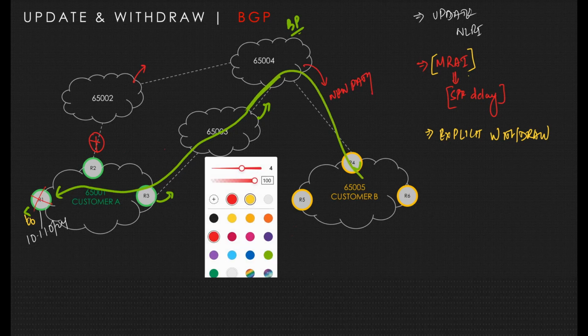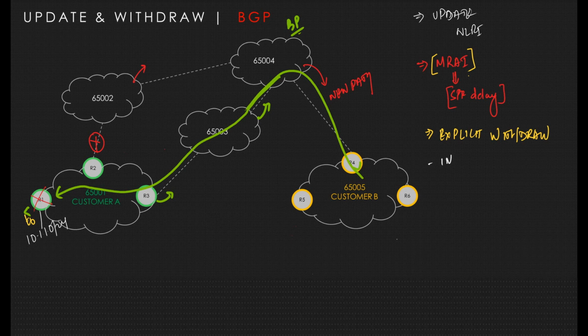So what happened here is that with an implicit withdraw message, it simply advertises a new best path. Based on the new best path, it removes the older one and puts in the new best path. In the case of an explicit withdraw, it sends the actual withdraw message for a given prefix to all the devices. But an implicit withdraw sends the same prefix with a new attribute, which replaces the old path with the new one, and then the traffic flow resumes. There's a difference between an implicit withdraw and an explicit withdraw.